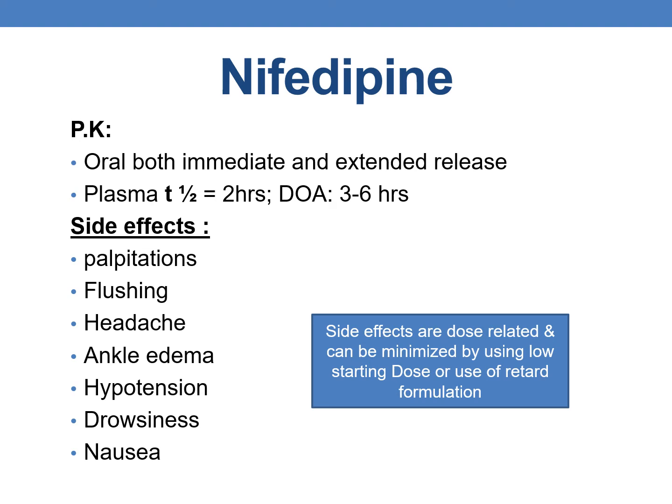Coming to the pharmacokinetics, it is orally active and it is available as both immediate and extended release formulations. The plasma T-half is 2 hours. Duration of action is 3 to 6 hours. Side effects are palpitations, flushing, headache, ankle edema, hypotension, drowsiness and nausea. And the side effects are dose related and can be minimized by using low starting dose or use of retard formulation.